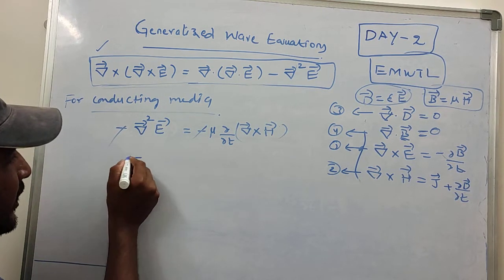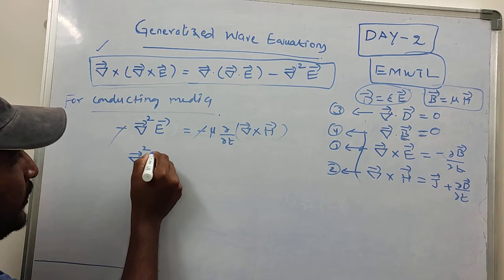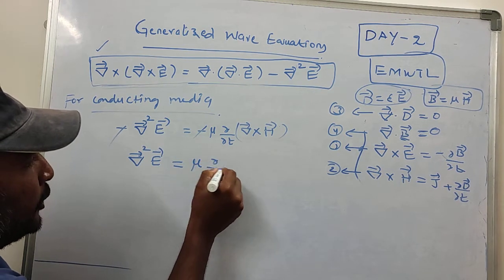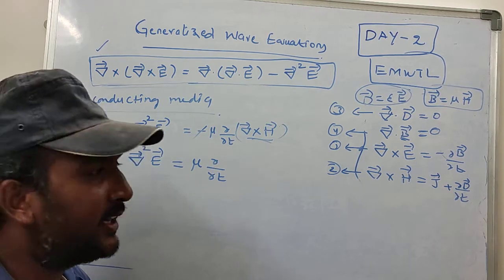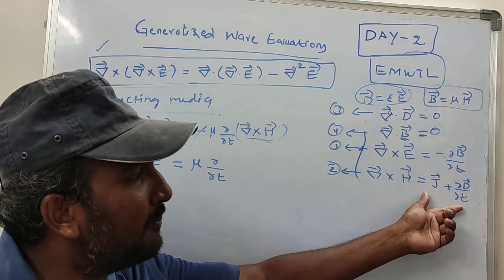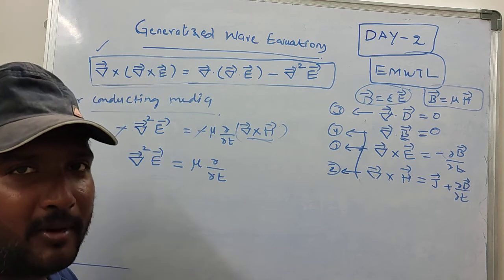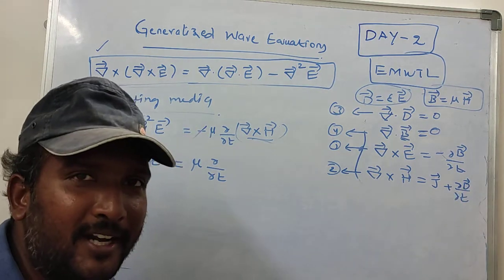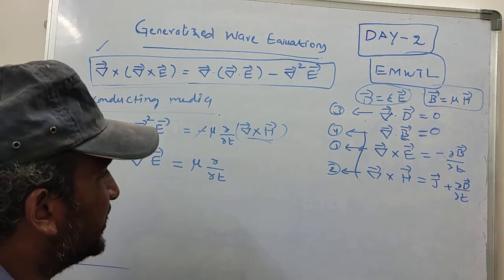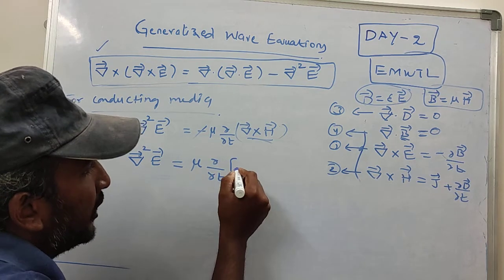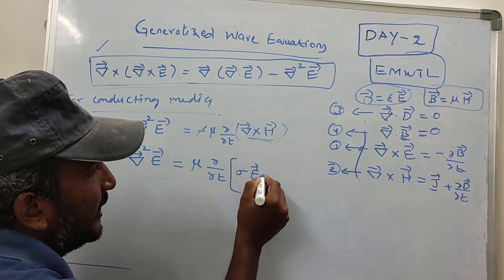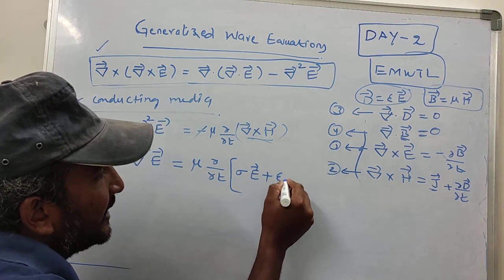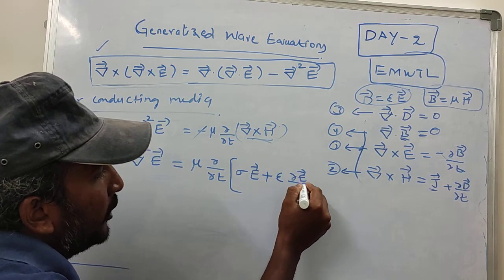Now del square E is equal to mu dou by dou t of curl of magnetic field intensity, which is equal to the sum of current density plus dou D by dou t. Don't forget, D can be written as epsilon times electric field intensity. The current density can be written as sigma times electric field intensity, plus epsilon dou E upon dou t.